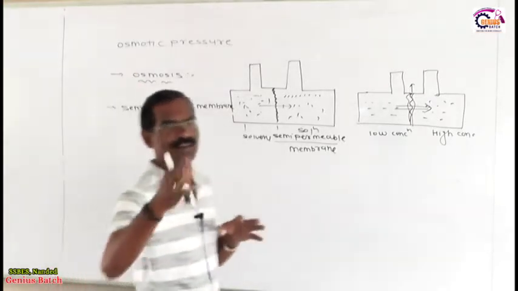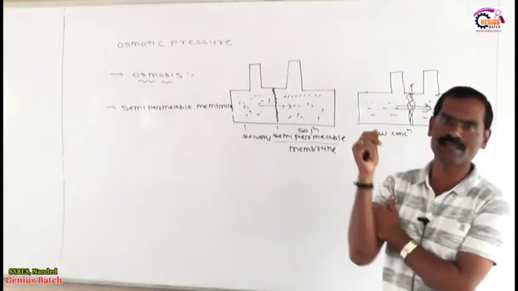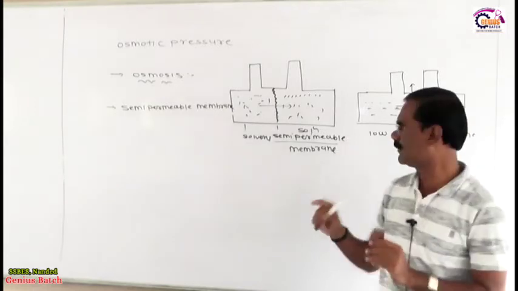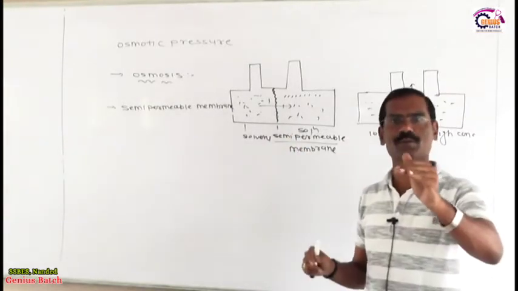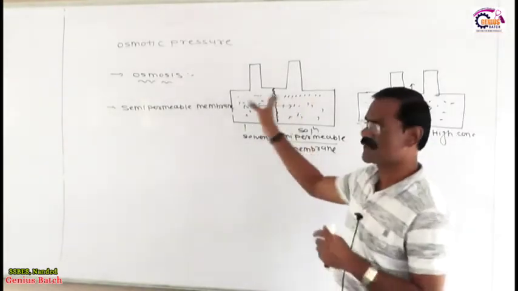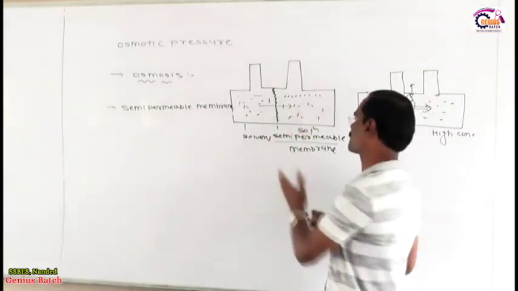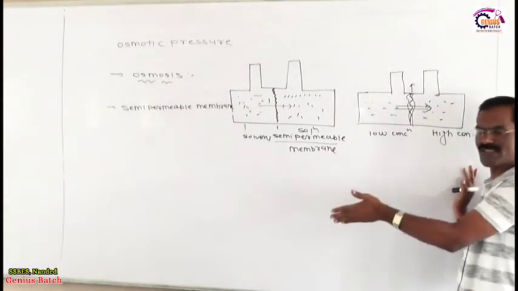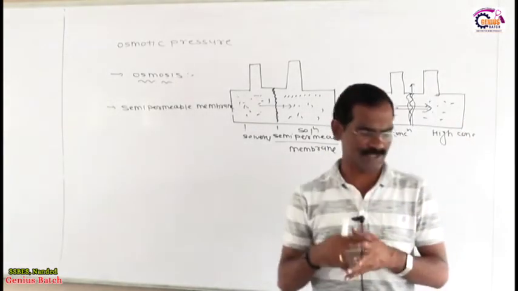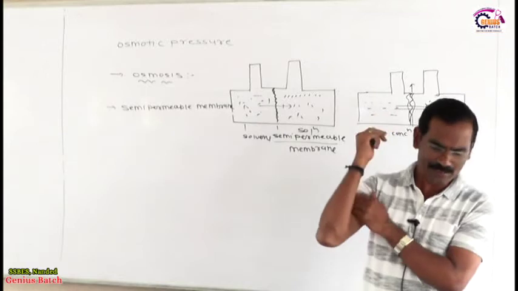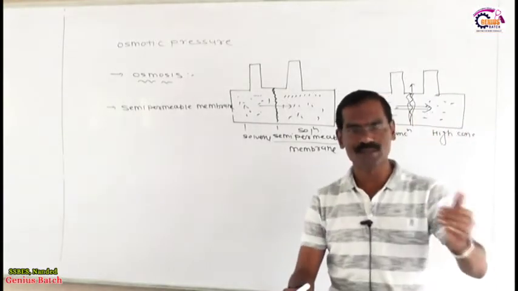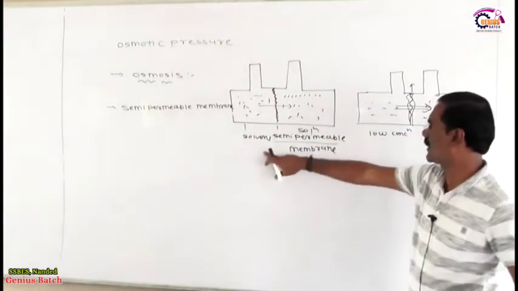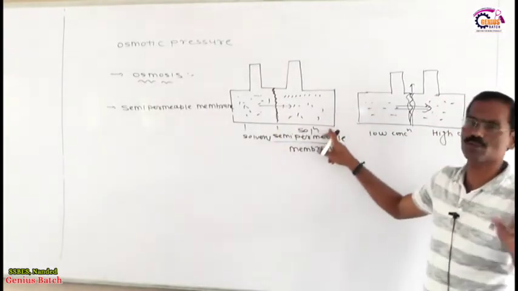So as per my idea, write down the definition of osmosis in your notebook. The spontaneous and unidirectional flow of solvent molecules. Why is it unidirectional? Because solvent flows from solvent to solution, from low concentration to high concentration, and the reverse process does not take place. That's why it is called unidirectional. The spontaneous and unidirectional flow of solvent molecules through a semi-permeable membrane into the solution. Is it okay?